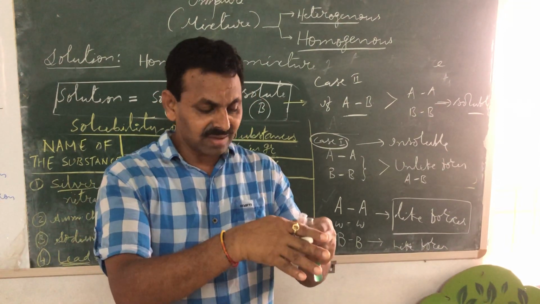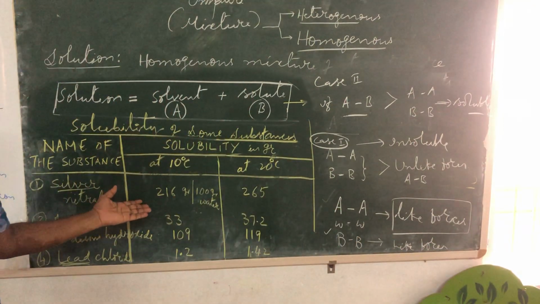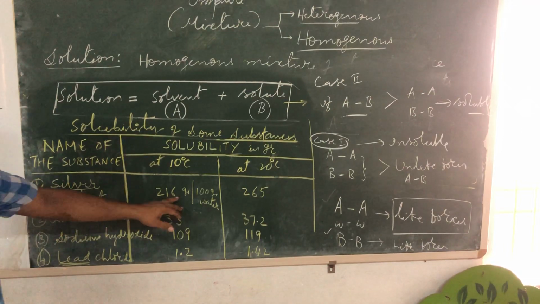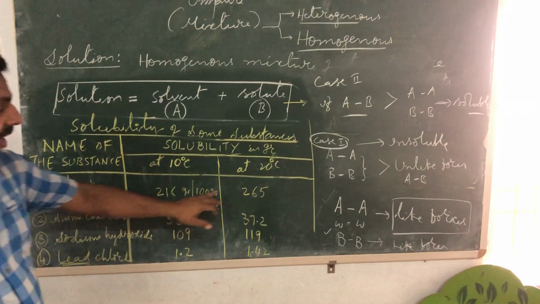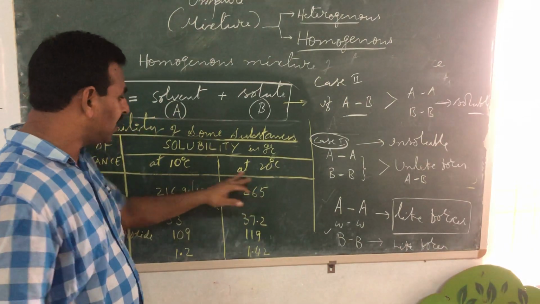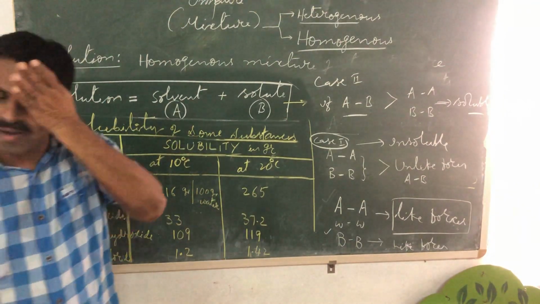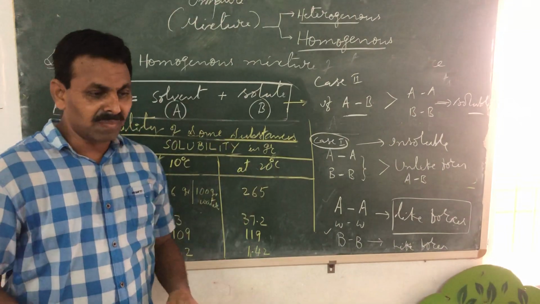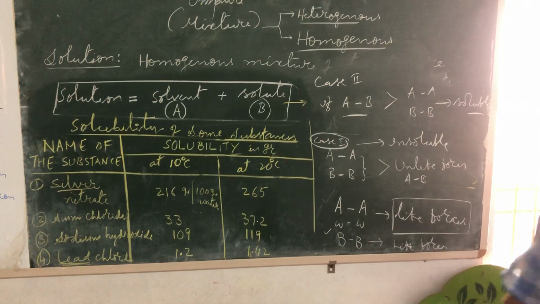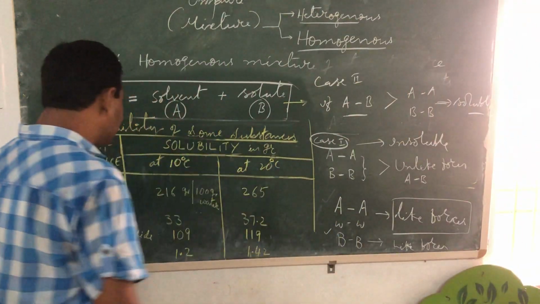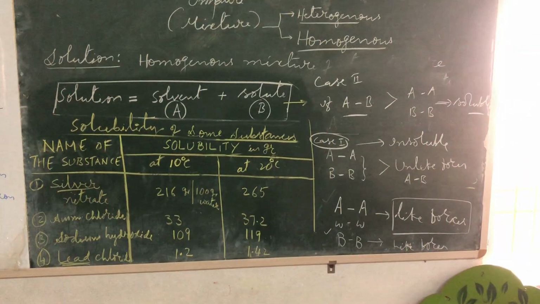No, according to me, is it not a shocking thing? I have taken this example specially. In 100 gram water, you are able to add 216 gram, and if you increase the temperature of this water to 20 degrees Celsius, which is the common room temperature in India, that means you can dissolve 265 gram of silver nitrate in 100 gram water. 265 gram.